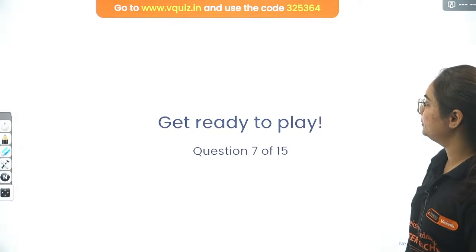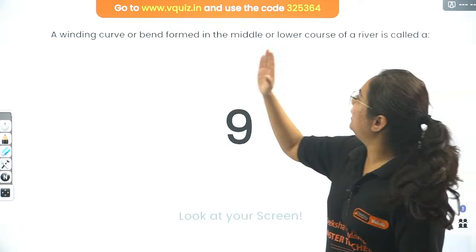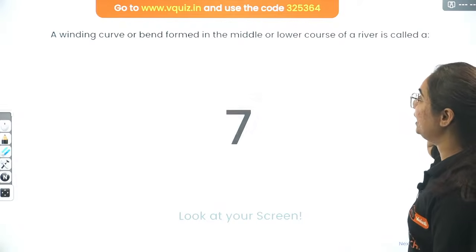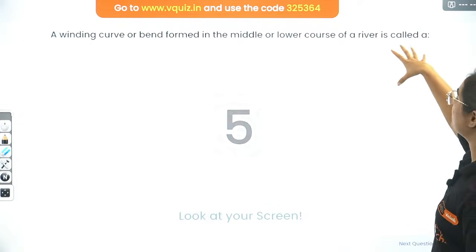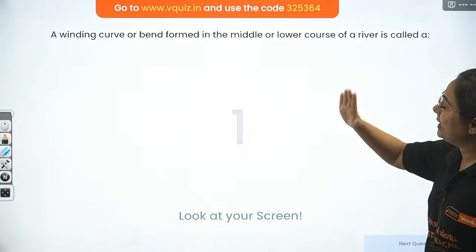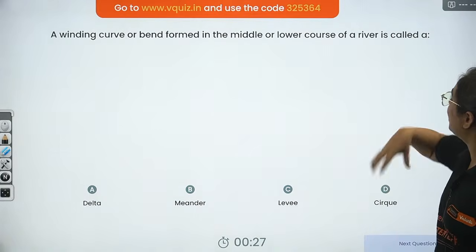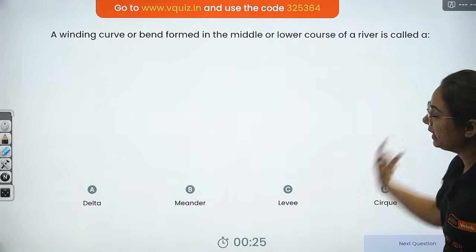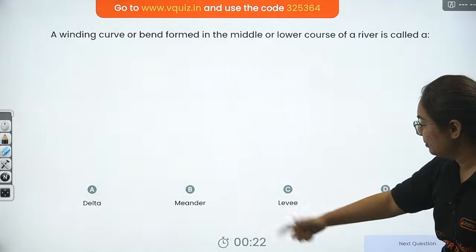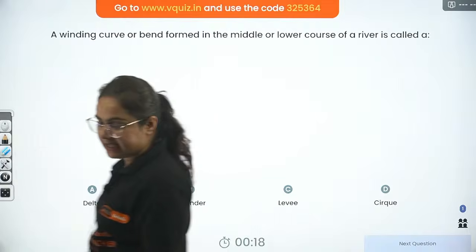Next question here. A winding curve or bend formed in the middle or lower course of a river is called what? Pay attention, this is a very good question. A winding curve or bend formed in the middle or lower course of a river is known as what? Is it delta, meander, levee, or chirk? What do you think is the correct answer?